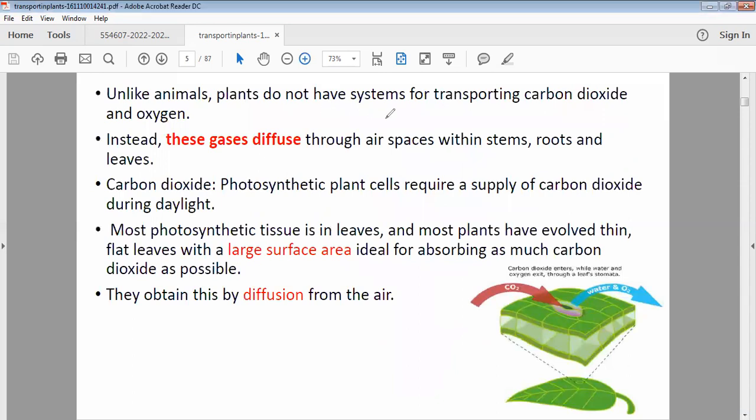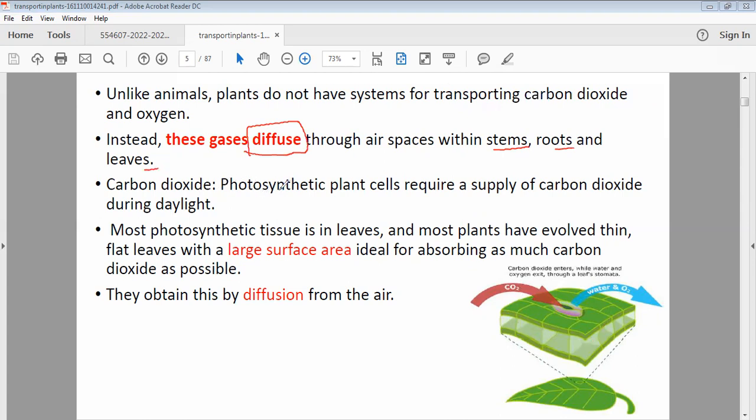But unlike animals, plants do not have a proper system for transporting carbon dioxide. Like you have the lungs and the breathing system. They have this opening called stomata. Instead, these gases simply diffuse through the air spaces within the stem, roots, and leaves.